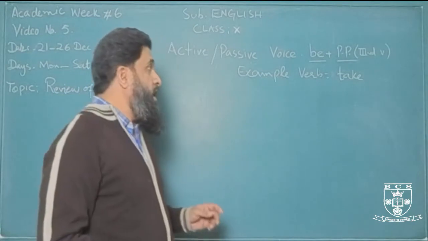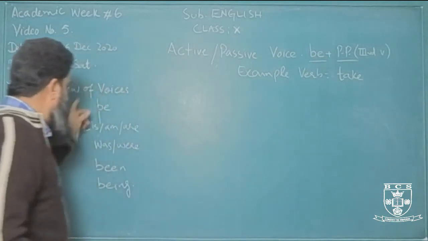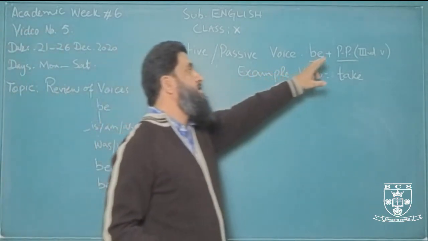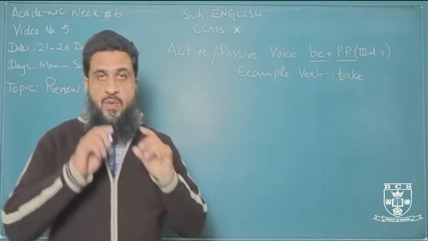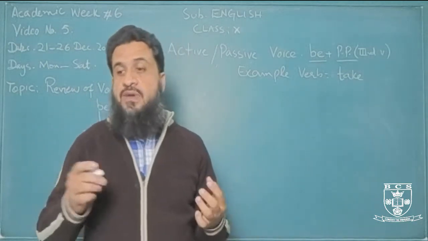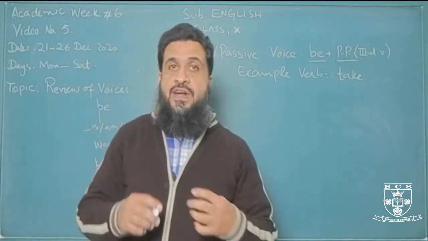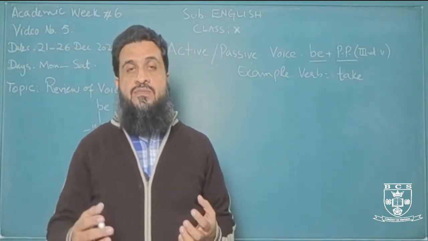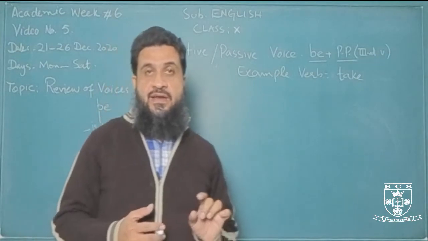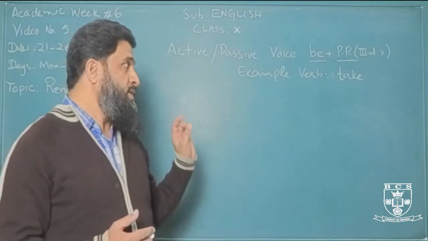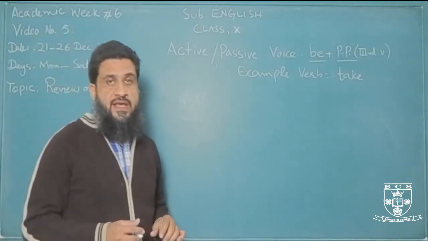Okay. Now what I mean to say is, in passive structure you will always find any form of the verb be plus the third form as a main verb. So there will always be a verb phrase with helping verb be. It may have some other helping verbs as well according to the tense. So we'll see for different tenses it may have even 1 or 2 more helping verbs, but be will always be there. Any form of the verb be will be there, and the past participle form of the main verb will be used.